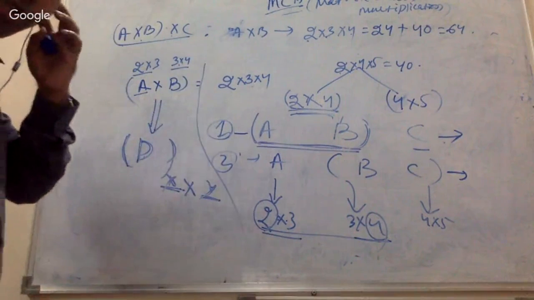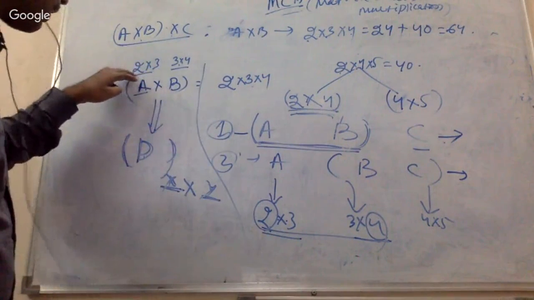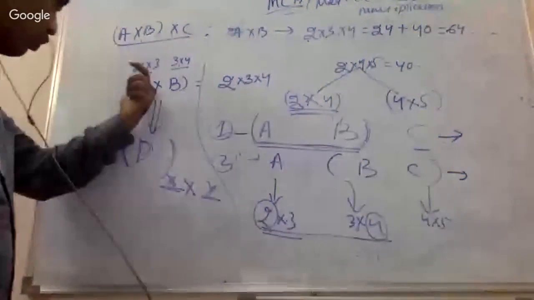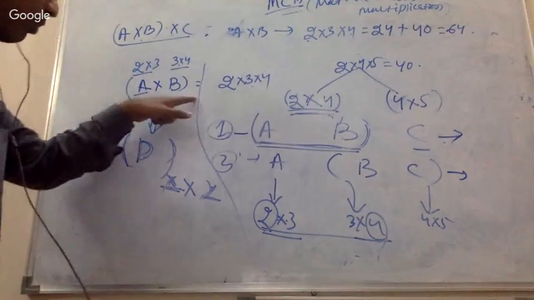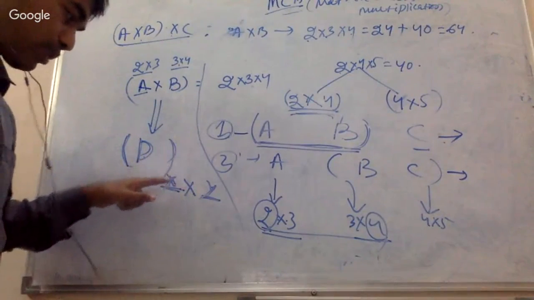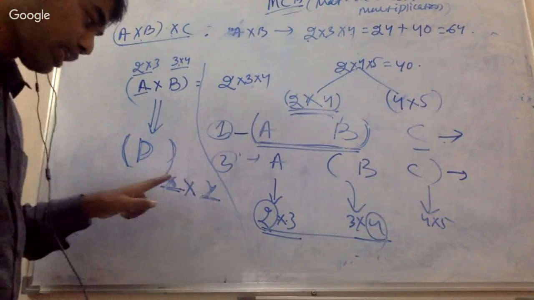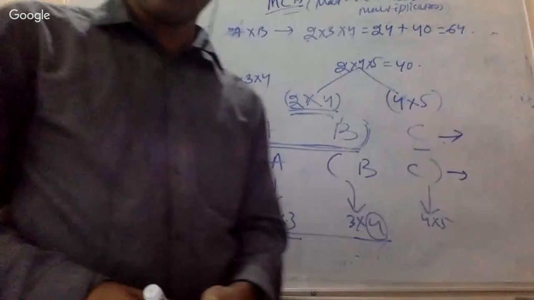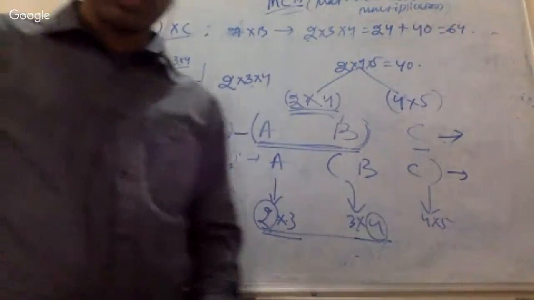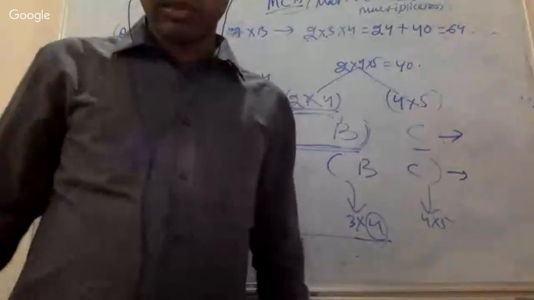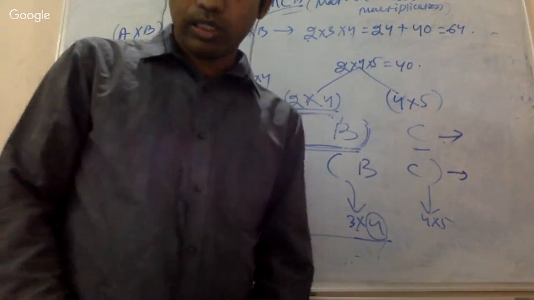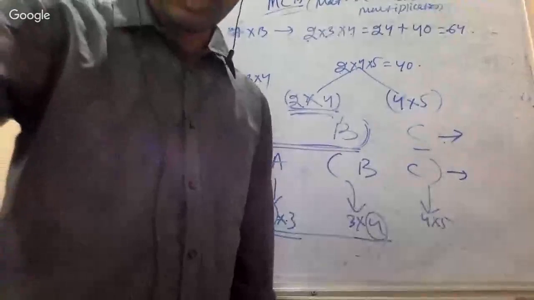I'll repeat the question. A and B matrices are given. A has 2 cross 3 dimension and B has 3 cross 4 dimension. We are going to formulate another matrix, D, after multiplying these two matrices. It has some dimension X cross Y. Tell me the value of X and Y. Quick. Swati says 2 cross 4. Sasmita says 2 cross 4. That's correct. How about others?